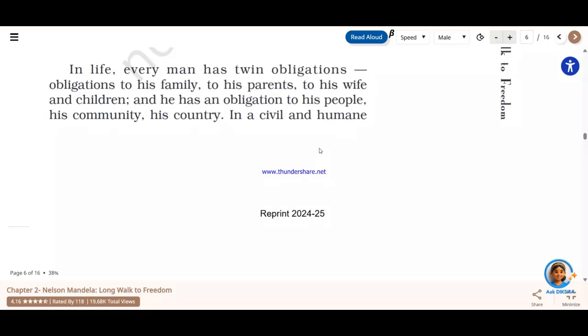You see, obligation, when he talks about obligation, is the duty. It's a duty of a person towards the society, towards the family. So he speaks about twin obligation. One obligation is towards the family. Now when we talk about the family, we have our parents, we have our brothers and sisters, we have our spouse, right? So this is one obligation, that there is a duty of, like me being a human being, I have my duty towards my parents, I have my duty towards my brothers and sisters, I have my duty towards my wife, or I have my duty towards my husband if I am a lady. So he talks about the obligation as one towards the family, and the other obligation is towards the country, right?